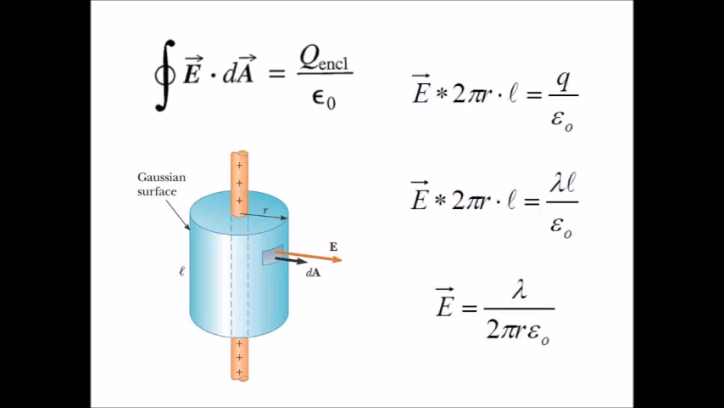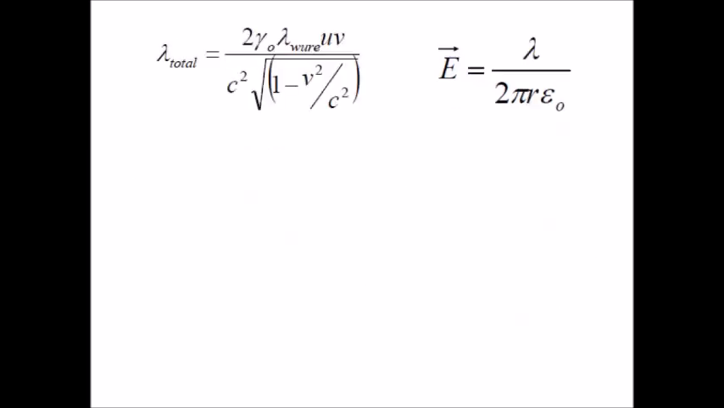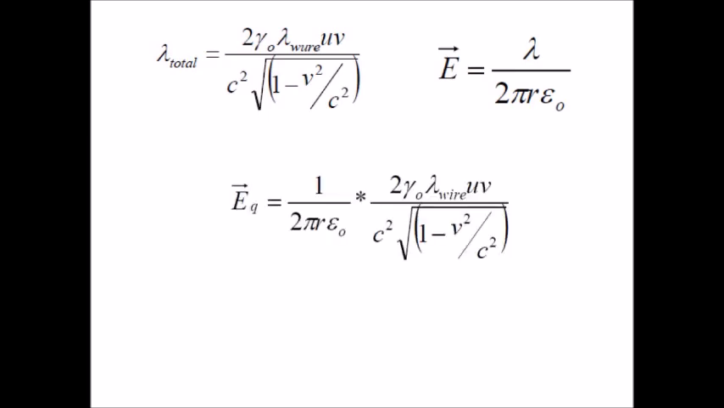Charged wire? It doesn't look that way in the lab. In the lab, the wire is neutral. But to Q, the wire looks charged. And this is what he sees. An electric field, E sub Q. The field seen by Q.